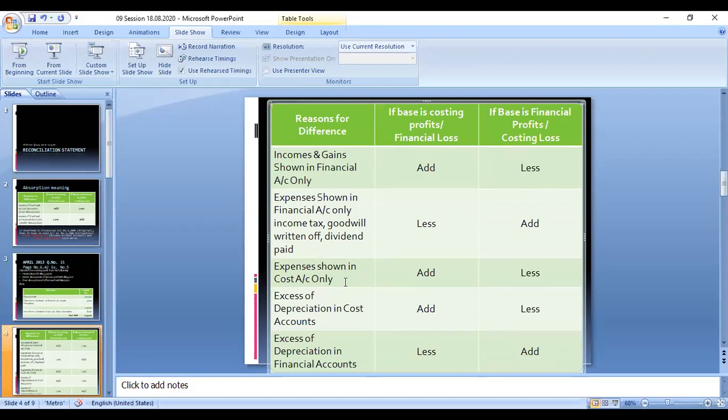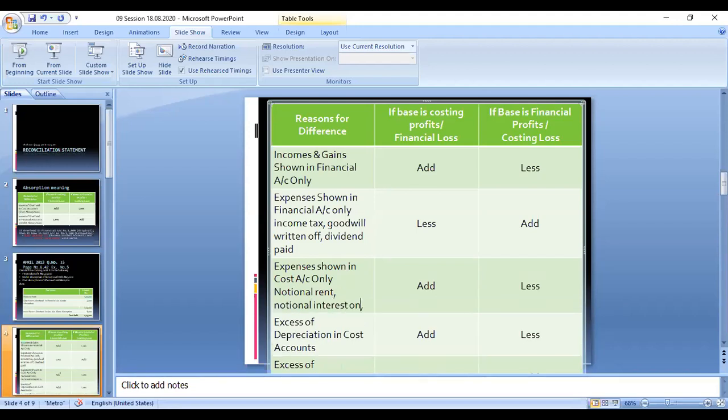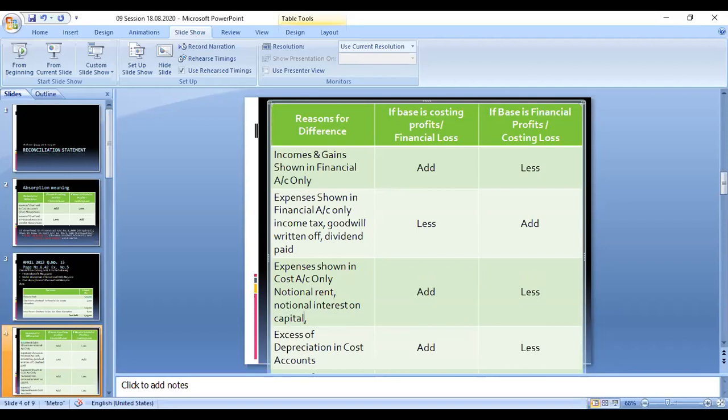expenses shown only in cost accounting. Certain notional expenditures are written in the cost accounting. We can call these notional expenses. Notional expenses means notional rent, and we can call this notional interest on capital. So these are all the notional expenditure. It is appearing only in the cost accounting.